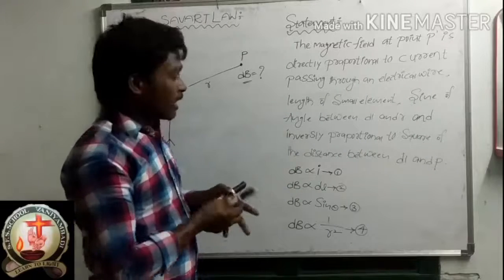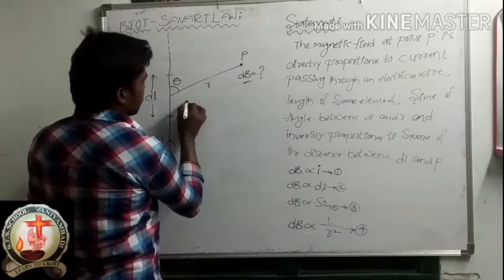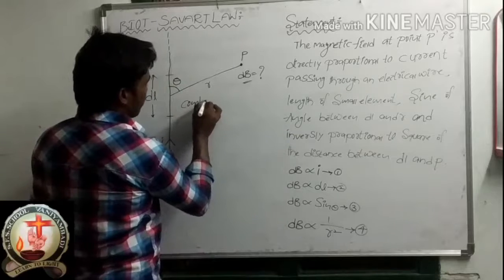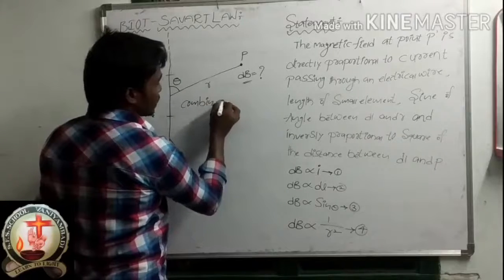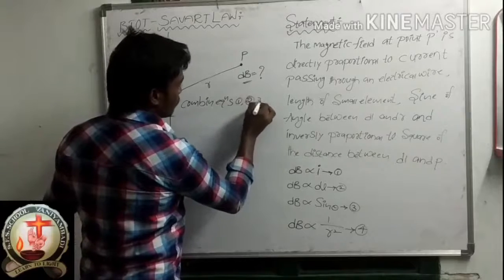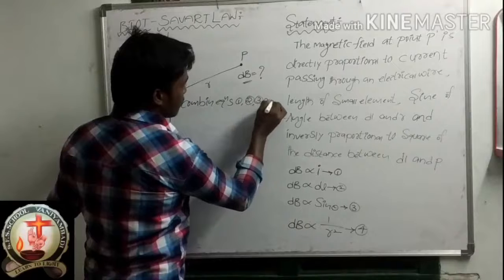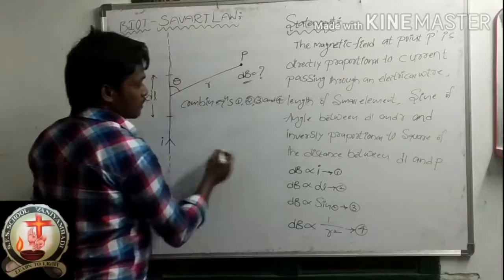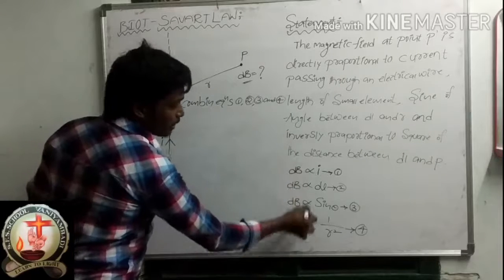Okay, combine equations 1, 2, 3 and 4. So the left side is all dB only, right?